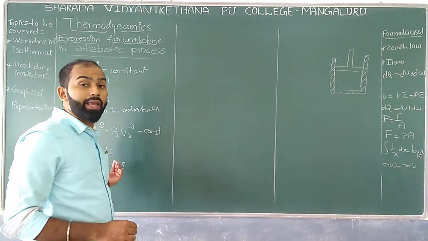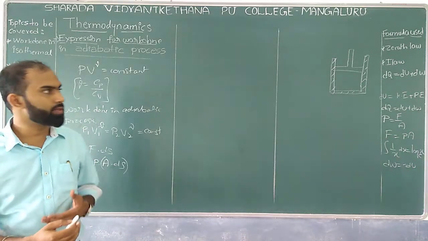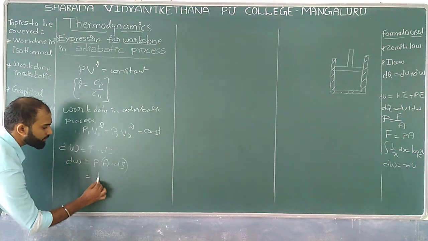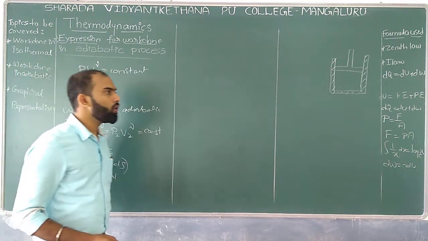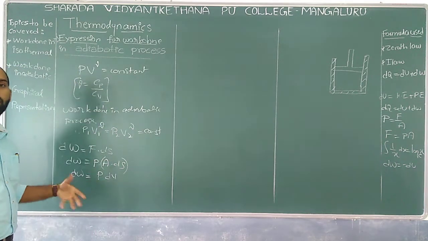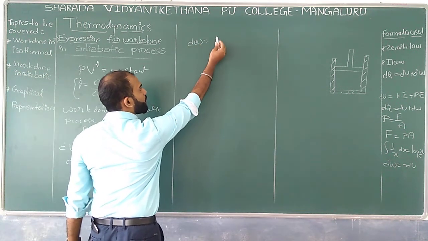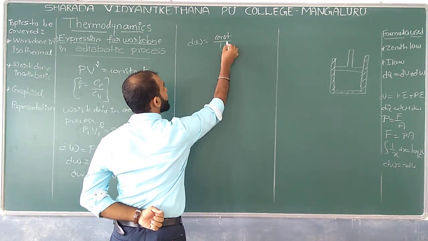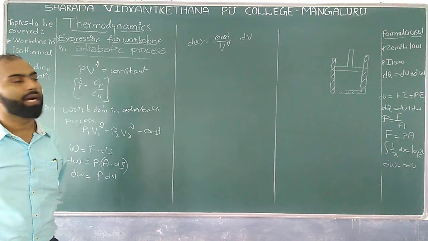Area into displacement can be replaced by what? That is nothing but the change in volume in the particular system. Correct? Well, so I can say P into dV is equal to dW. Now, by taking the help of this particular relation, P can be replaced by what? So dW is equal to constant divided by V to the power γ into dV. So this is what exactly we can get.